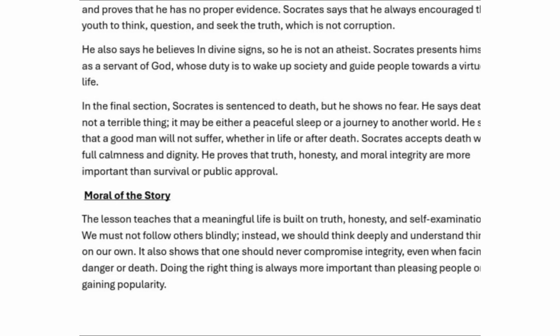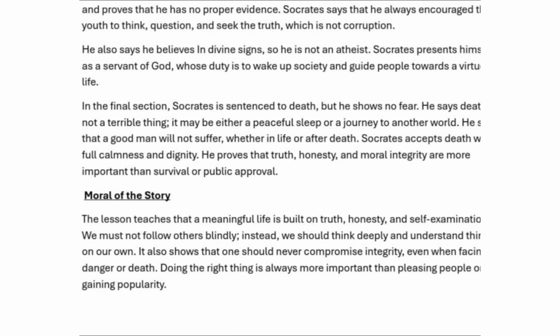In the final section, Socrates is sentenced to death, but he shows no fear. He says that death is not a terrible thing. It is a peaceful sleep or a journey to another world. This is the sentence you need to highlight in the summary. He says that a good man will not suffer, whether in life or after death.